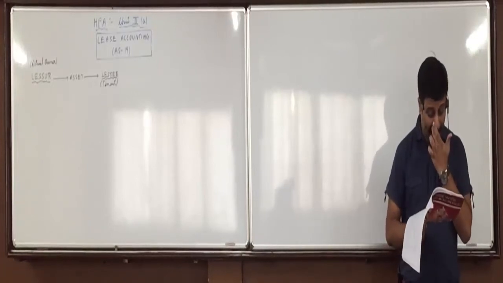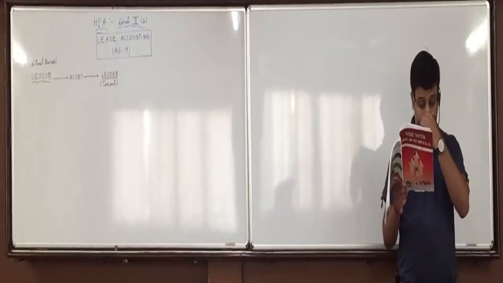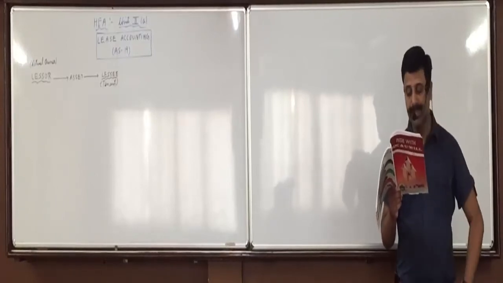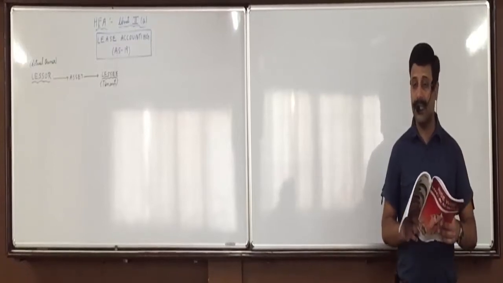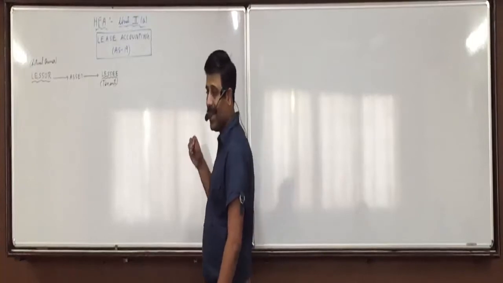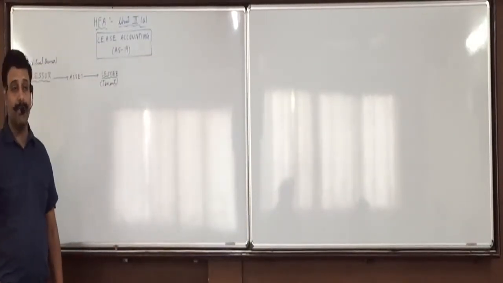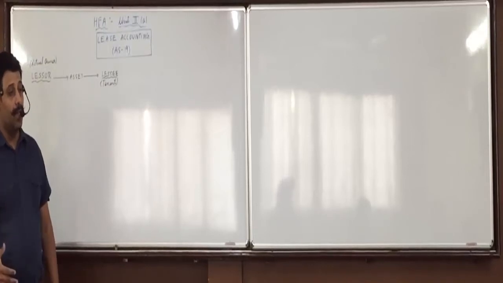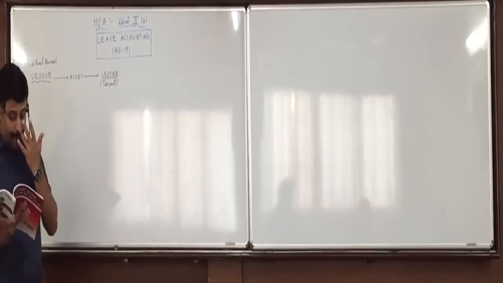The lessee has an option to buy the leased asset at the end of the term at a price which is lower than its expected fair value at the date on which the option will be exercised. See, he has an option, as I said, certain conditions being satisfied. So after 10 years are over, the lessee has an option. He can buy the asset because he has already paid a huge amount in the 10 years. So he can pay some nominal amount and get the asset, or else he can give up the asset. So it depends whether you take it up or not.